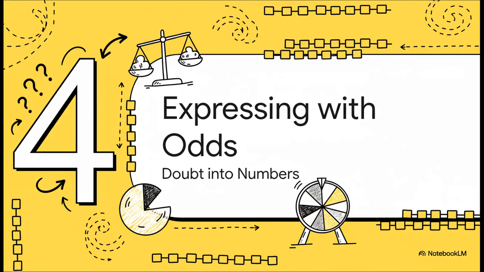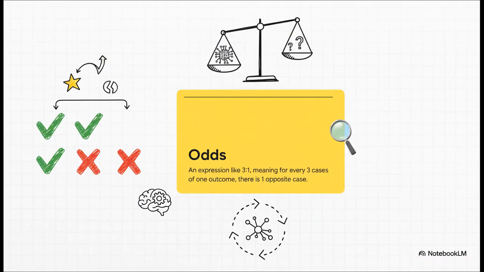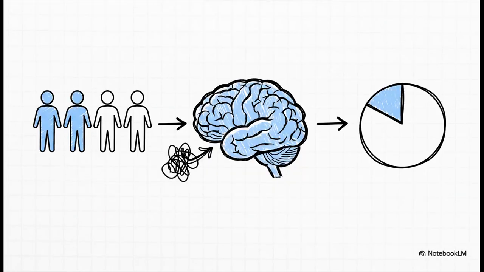All right, so if we can put a number on uncertainty, how exactly do we do that? Let's start with one of the most intuitive ways to think about it, by expressing it as odds. Odds are really just a simple ratio. When we say the odds of you winning a bet are 3 to 1, it just means we expect you to win 3 times for every 1 time you lose. It's a straight-up comparison of the outcomes you want versus the ones you don't. So, why start with odds? Well, it turns out research shows our brains are just better wired to grasp these natural frequencies. Saying 3 times out of 4 feels a lot more intuitive to most of us than saying 75% or a 0.75, even though they all mean the exact same thing.